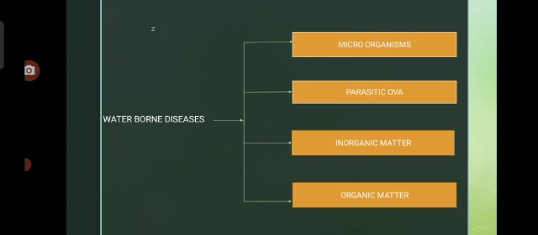Next one is inorganic substances. If any industrial effluents are not treated properly and contaminate the nearest water body, then these waterborne diseases may occur.